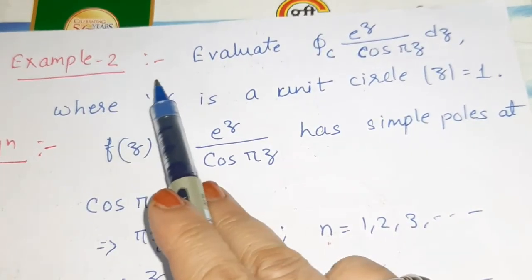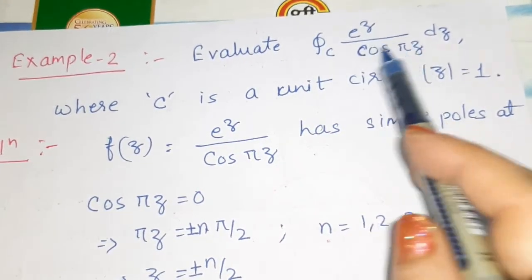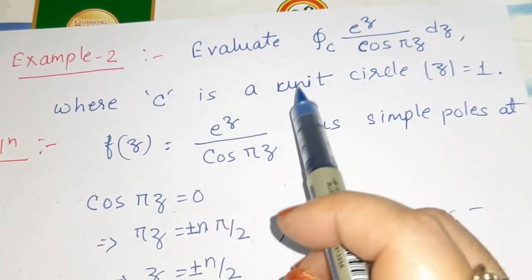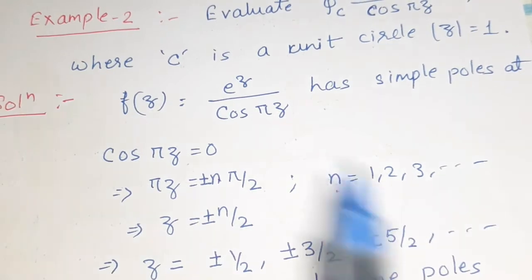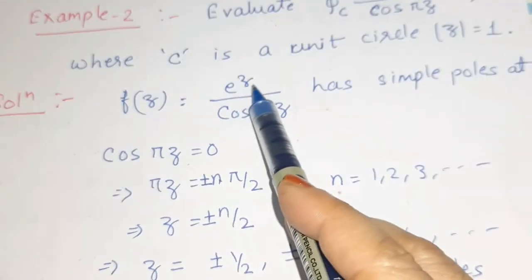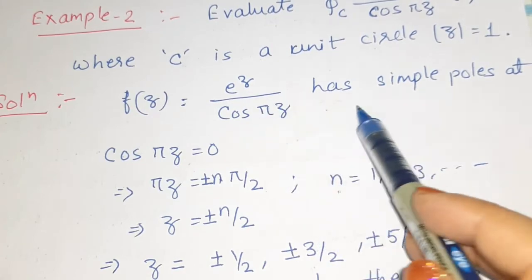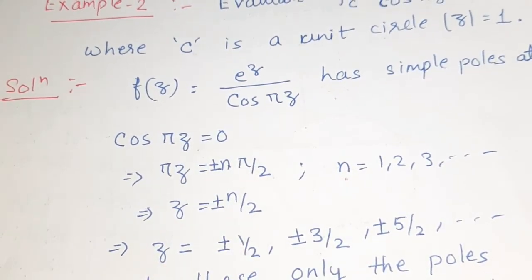A second example: evaluate the integral over C of e^z divided by cos πz dz, where C is the unit circle, |z| = 1. Okay, so our function is e^z divided by cos πz. This function will have simple poles where cos πz = 0.